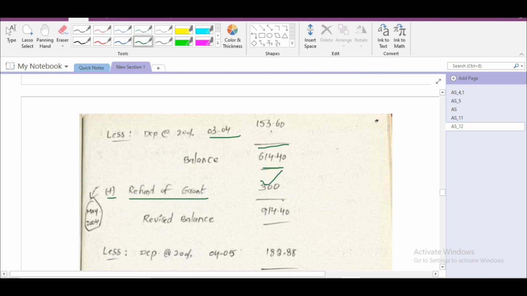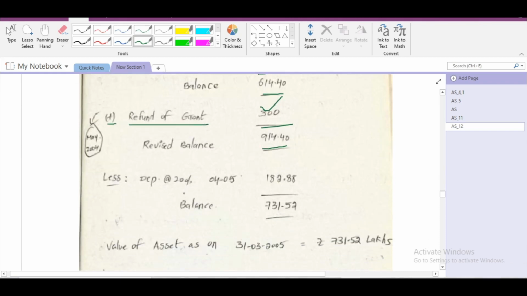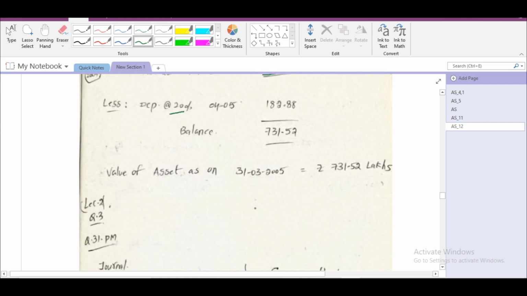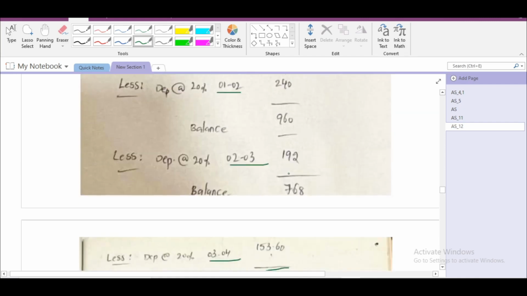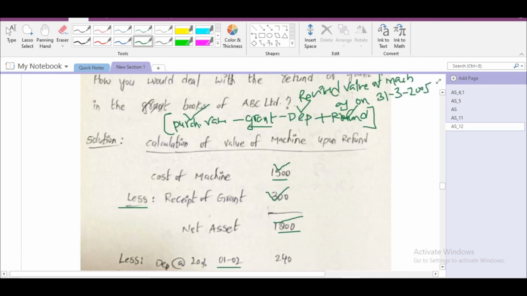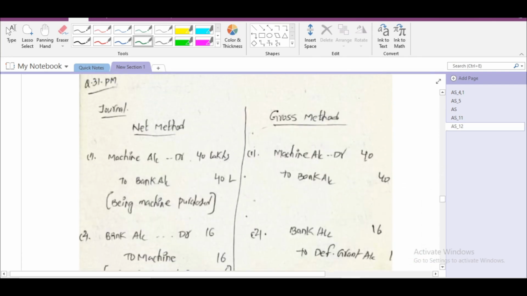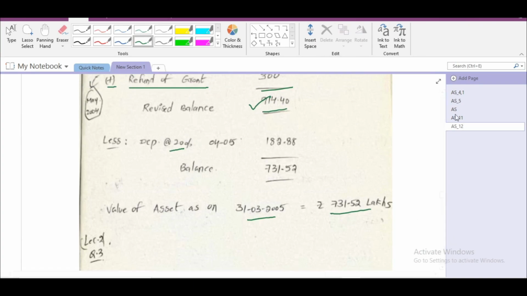Get the revised balance of fixed asset. Then from that year we have to calculate 20% on revised value. As on 31st 2005, this is the asset value, revised value. Next, practice manual questions.